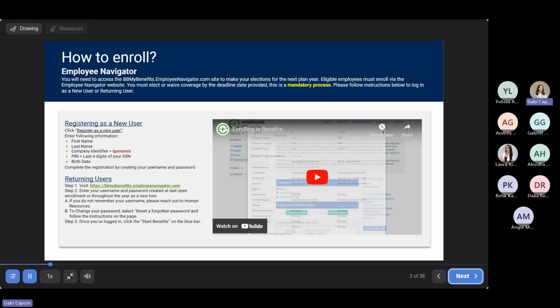And to enroll in anything, all of your information, kind of your one-stop shop for all of your benefits, is Employee Navigator. There are going to be detailed plan documents, so if you would like any additional information, it's all going to be there. If you are a new employee or registering as a new user, we have instructions on how to create an account here. You're going to use this company identifier, and please make note that this is case sensitive when you are entering it. And for any returning users, any existing employees, it's very likely that throughout the year you have forgotten your password, but no worries. All you have to do is follow these instructions and you can create a new password.